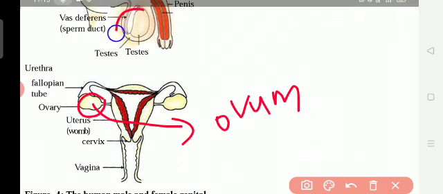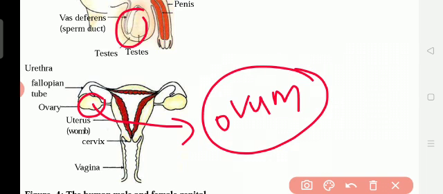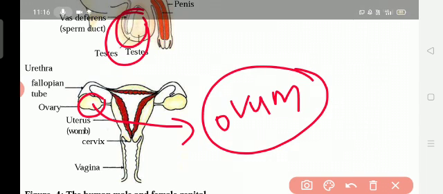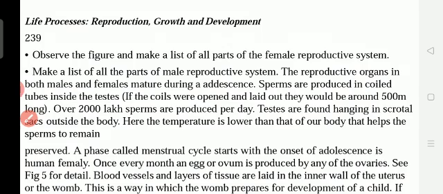And in the testes, sperms are there before 12 years, but only after 12 years the hormones testosterone in the male and estrogen in the female start to release, and at that time the ovum starts to grow and sperm starts to form. At that time we get a beard on the face, breasts grow for the female, thigh size also grows, and we get hair in some parts of our body. That age is called adolescence.